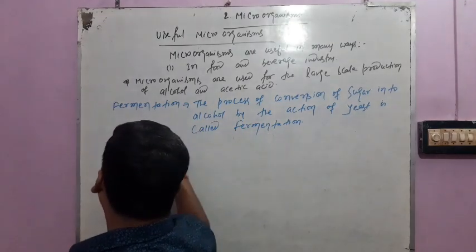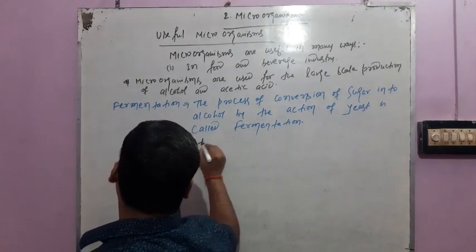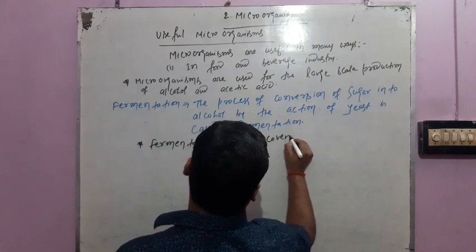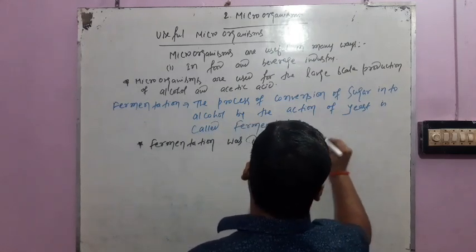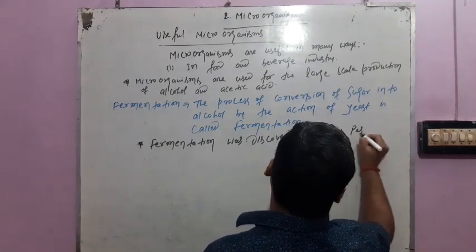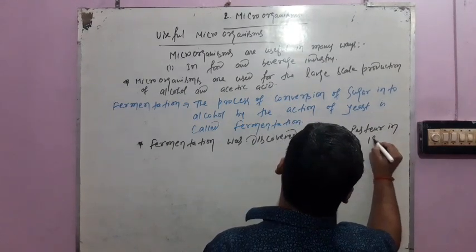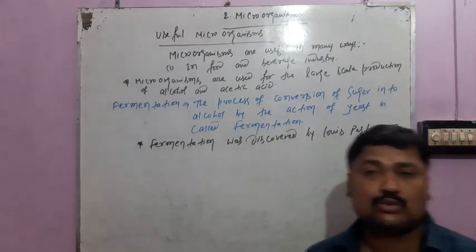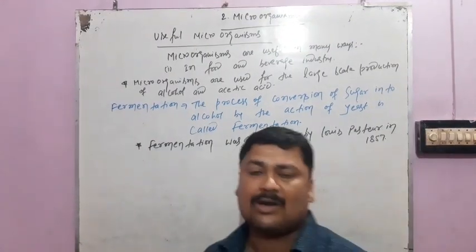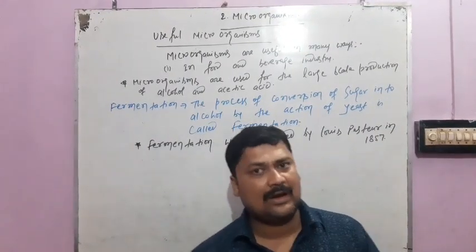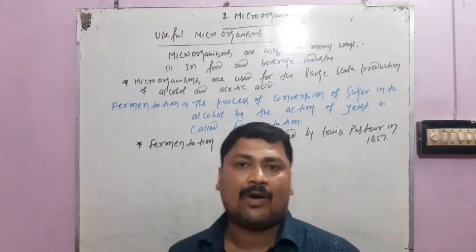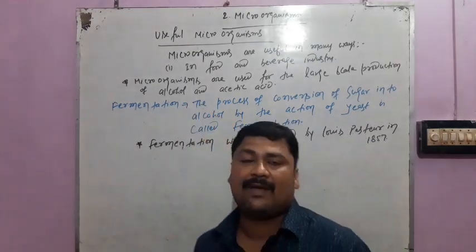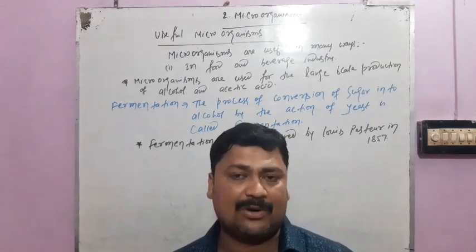So by the action of yeast, sugar is converted into alcohol, and further this alcohol is used for making cough syrup, industrial spirit, wine, whiskey, and a lot of things. So in this way microorganisms are also useful for us in commercial use.